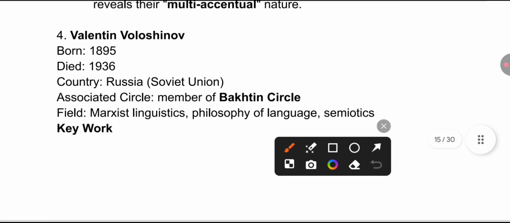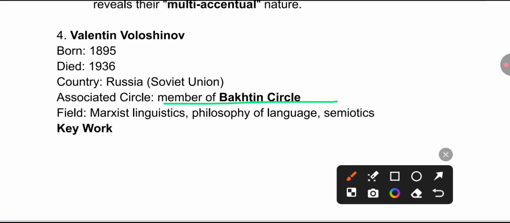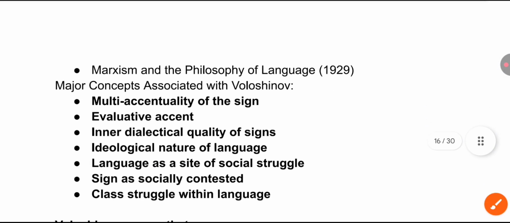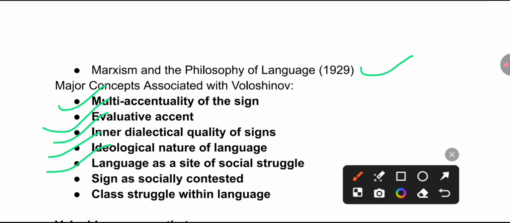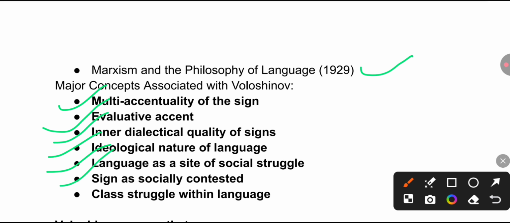He belongs to Russia, that is the Soviet Union, and was a member of the Bakhtin circle, Mikhail Bakhtin's circle. The fields he is associated with are Marxist linguistics, philosophy of language, and semiotics. Remember the work Marxism and Philosophy of Language, 1929, and the major concepts associated with this writer: multi-accentuality of the sign, evaluative accent, inner dialectical quality of signs, ideological nature of language, language as a site of social struggle, the sign as socially contested, and class struggle within language. Okay.